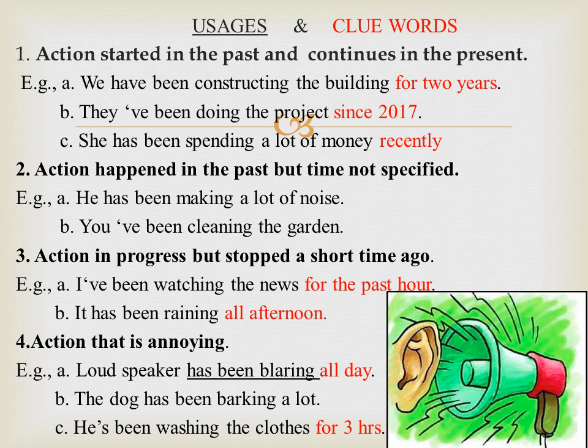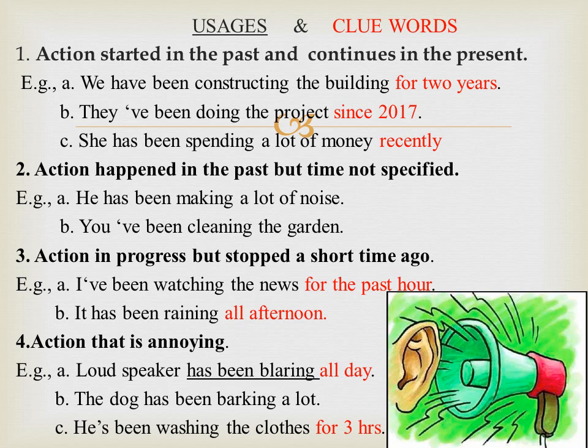Learning the usages of this special tense proves that you are ready to learn higher level English. This tense connects past and present. Present perfect continuous tense usually emphasizes duration or the amount of time that an action has been taking place. For how long or since when. For is used for a period of time and since is used for a point of time.